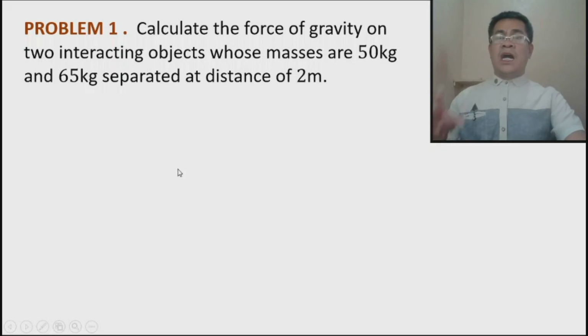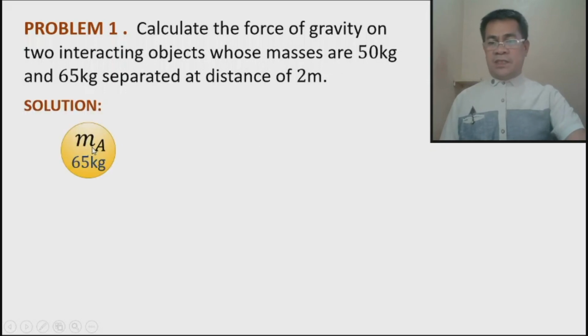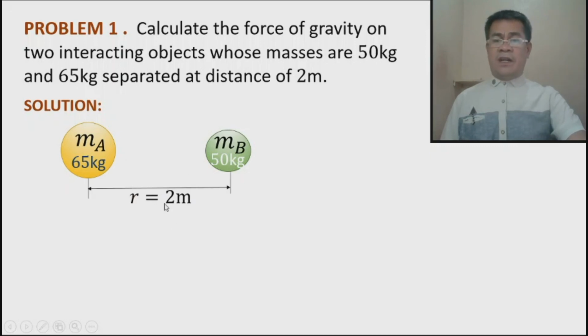The question is, how much force is exerted by the two particles on each other? Remember, the forces are the same. So, to provide a solution to this problem, let's say mass A has 65 kilograms and we have mass B with 50 kilograms. And the distance between them is R, and R is 2 meters. The question is, how much force of gravity is experienced by each particle? Okay?